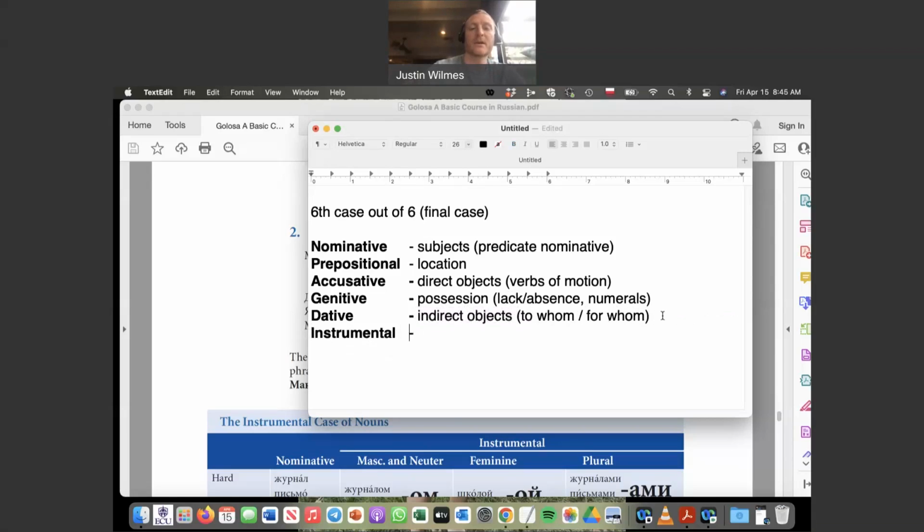Now, what is the instrumental used for? That's our topic for today. It's pretty straightforward. It's used usually in the meaning of with. And this makes sense because think about it. If you're using an instrument, for example, writing with a pencil, that's an instrument you're using, right?